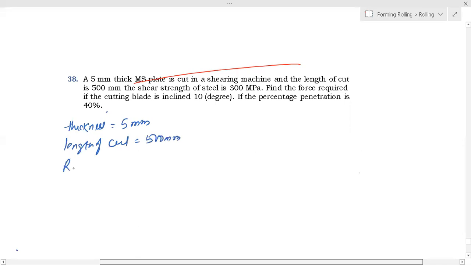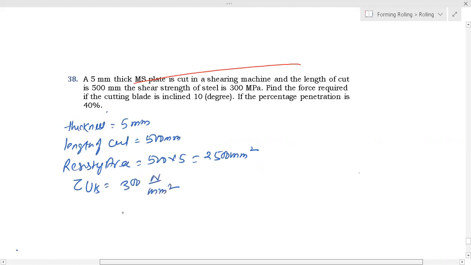Means the resisting area is 500 into 5, that is 2500 millimeter square. Shear strength tau UTS is 300 megapascal, means 300 Newton per millimeter square. Find the force required. So F you have to calculate if the cutting blade is inclined 10 degree.